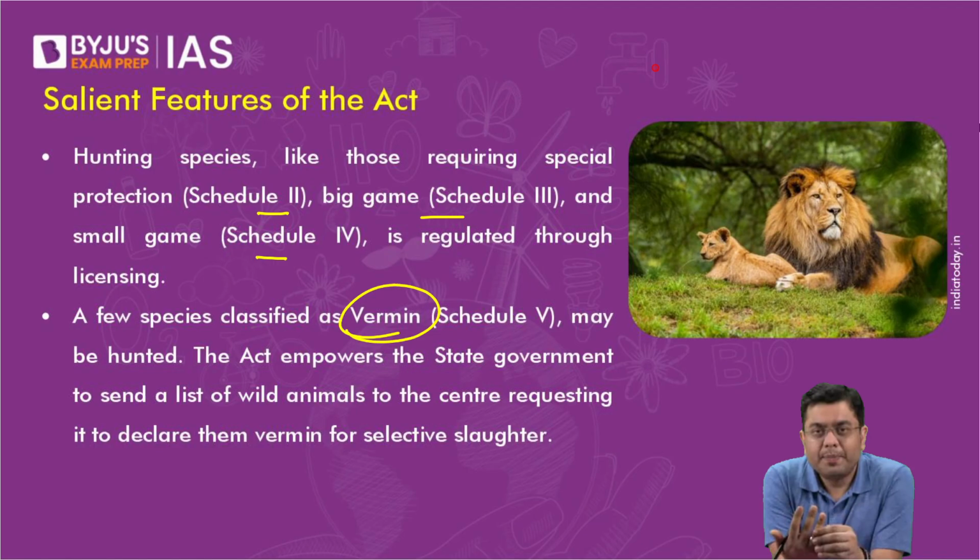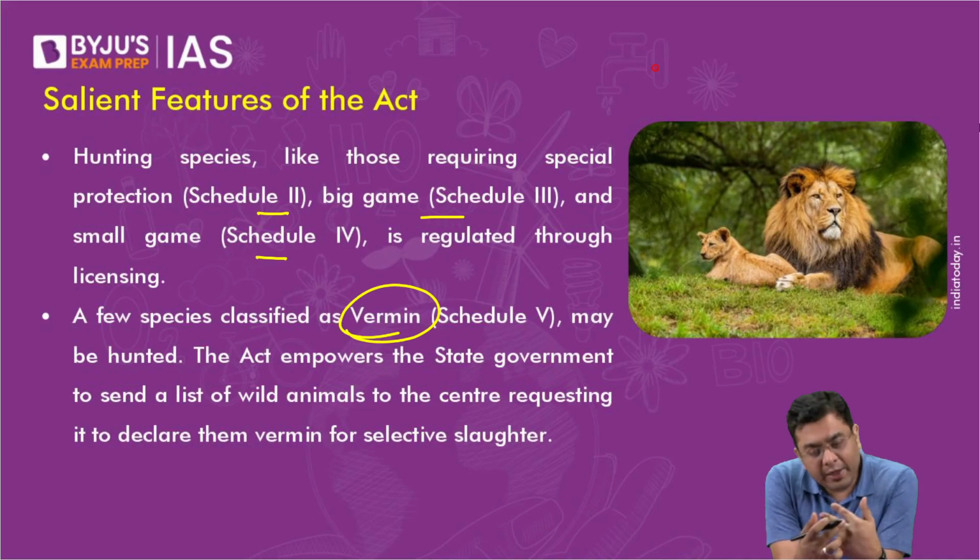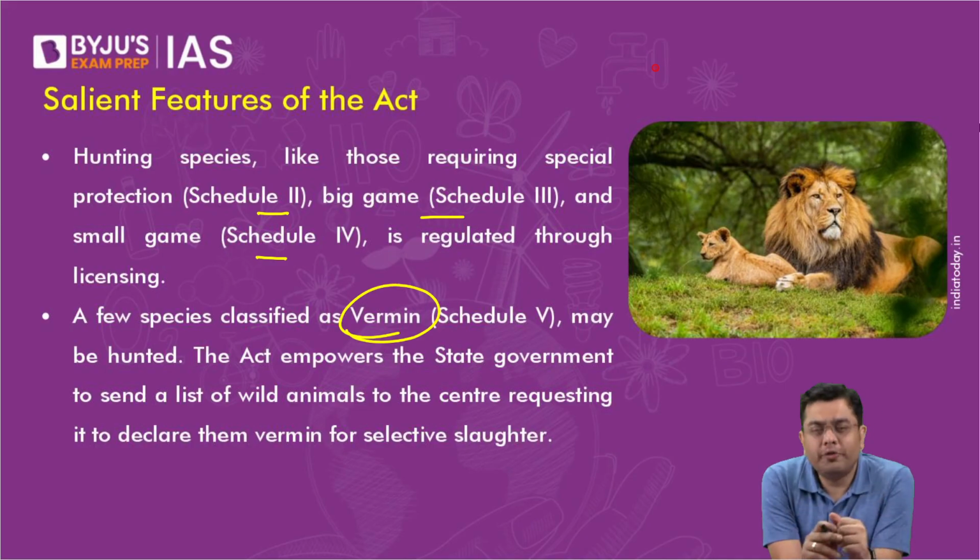Now, in that case, can they straight away hunt or kill those? No, that is not allowed. So what can the farmers do? They request the state government. The state government, the wildlife wardens and the chief conservator of forest in the state will write to the center. The center, after consultation, will then declare a species to be a vermin. And that means only for a designated period and only in a designated area, you can go for a controlled killing of these species which are causing nuisances. Other than that, you cannot hunt the species.